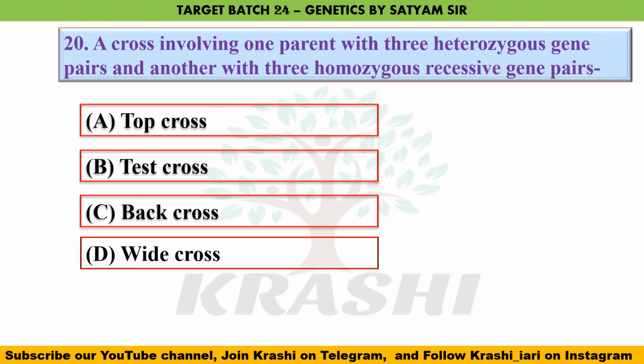Question number 20. A cross involving one parent with 3 heterozygous gene pairs and another with 3 homozygous recessive gene pairs is, so the correct answer is option C, back cross. If we talk about top cross, it is made between an open pollinated variety and an inbred line. A test cross is done between F1 and the recessive parent. A wide cross is done between several different genotypes.